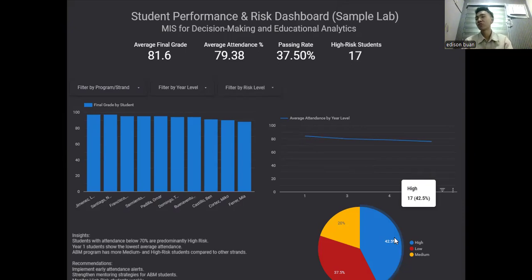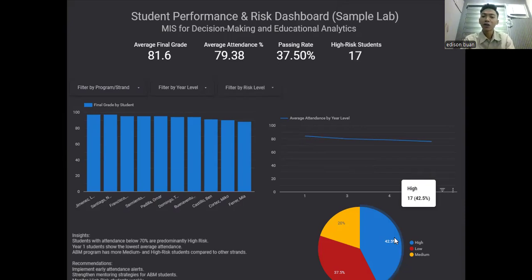The dashboard also mentions that the ABM program has more medium and high risk students compared to other strands. This is a perfect example of how leadership can use the filters to dive into a specific program and see what unique challenges ABM students are facing.